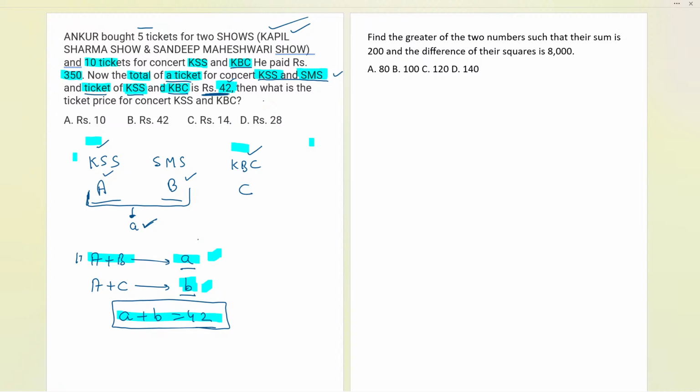Now, secondly, they are also talking about the 350 over here. What is this 350?